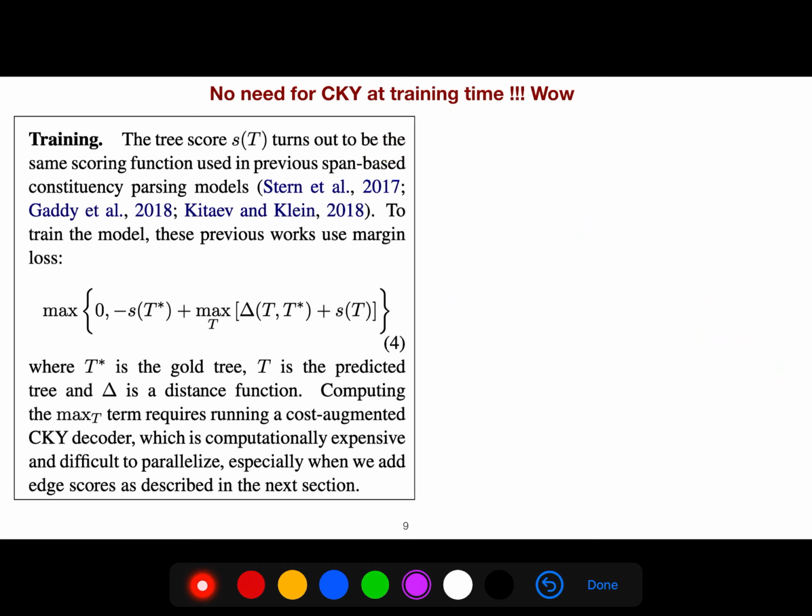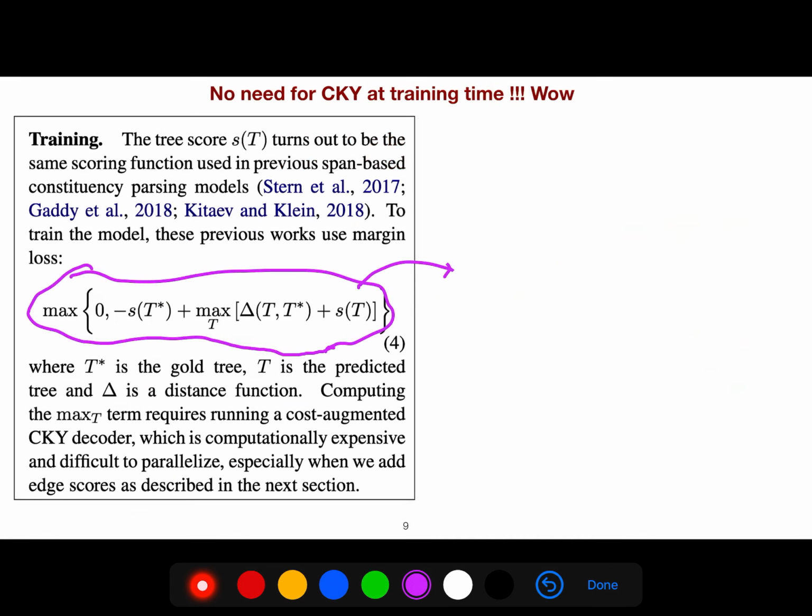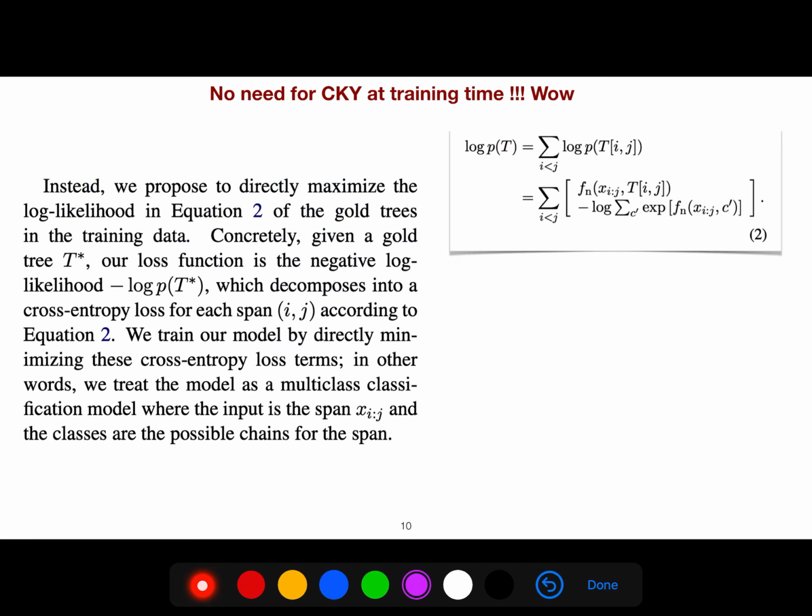And so there is no need for CKY at training time, of course. Traditionally we used a max margin loss, but for each step you need to evaluate your CKY algorithm, so it becomes very slow. Suddenly the authors of this article, they're very smart, noticed that we can think about it as a multi-class classification. There is no need to get involved with the CKY algorithm at training time. Still, we have to use it for inference, but at training time, we don't need that. So that was the story.